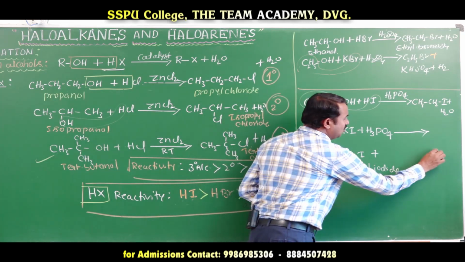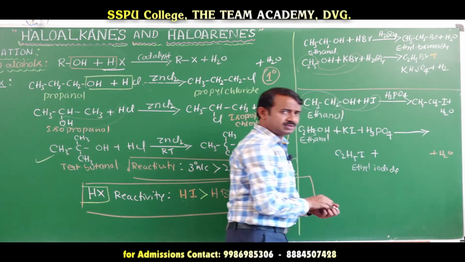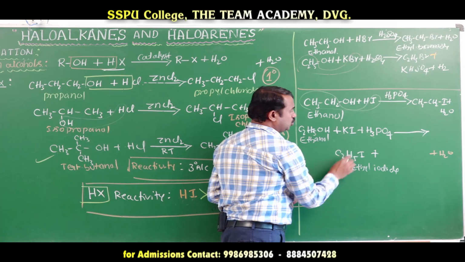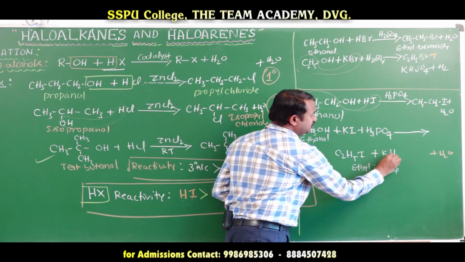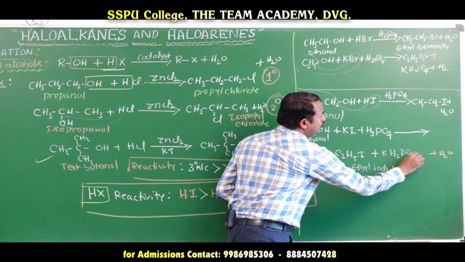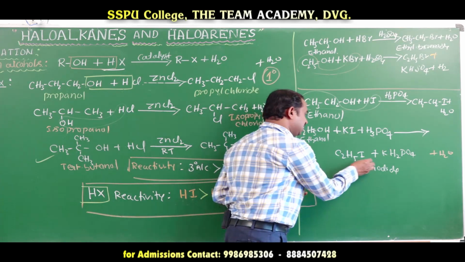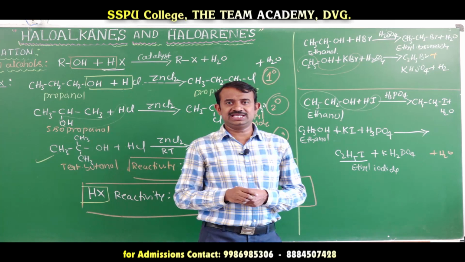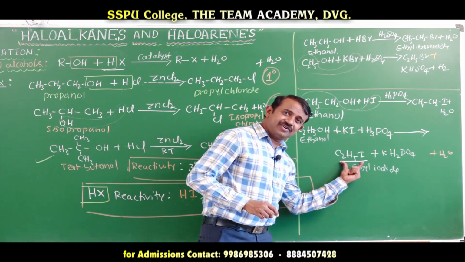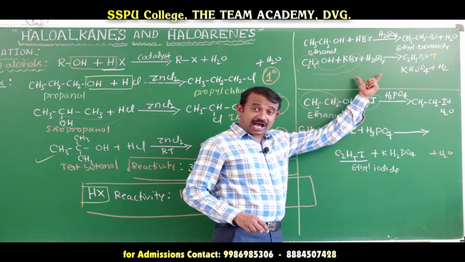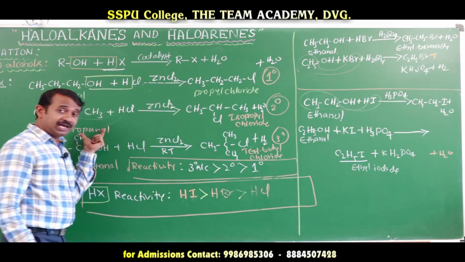It is releasing 1 molecule of water, and what is remaining is KH2PO4, potassium hydrogen phosphate, and you will get a product, ethyl iodide, alkyl iodide, ethyl bromide, and ethyl chloride.